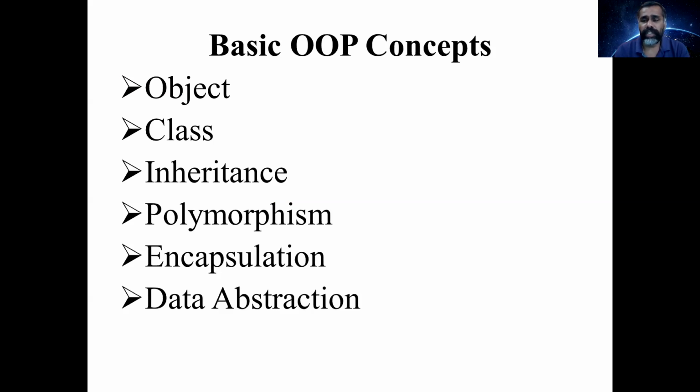And then polymorphism. Polymorphism is a Greek word that means many forms. You can perform a single action in many forms. There are two types of polymorphism: compile time polymorphism and runtime polymorphism. Compile time polymorphism is nothing but method overloading, and runtime polymorphism is nothing but method overriding.